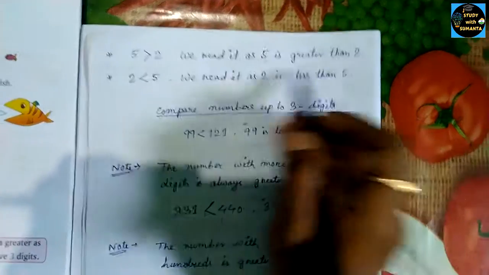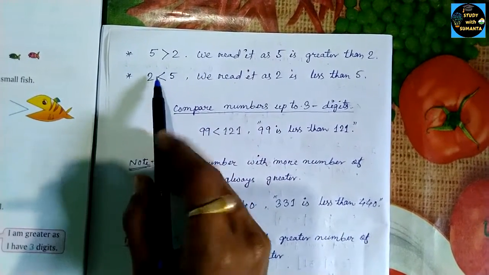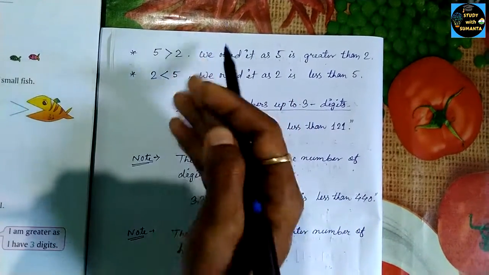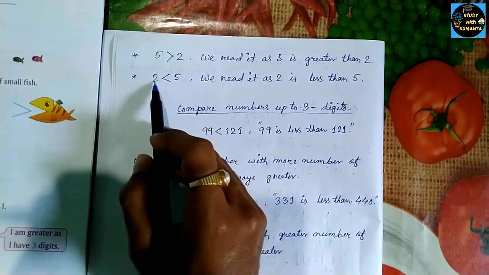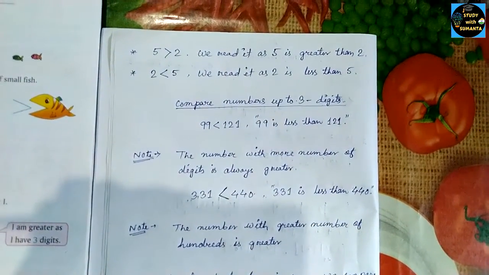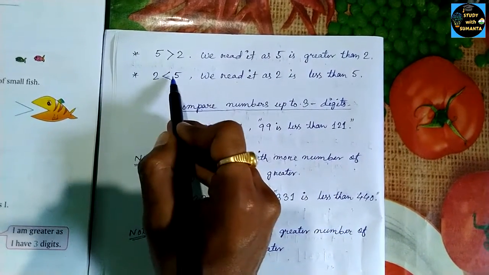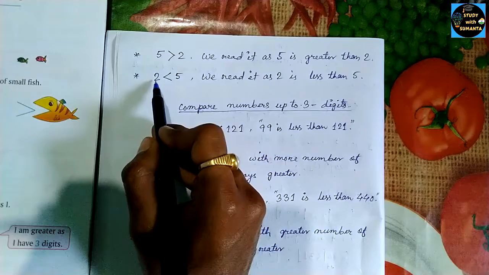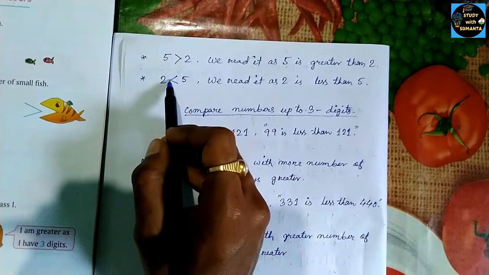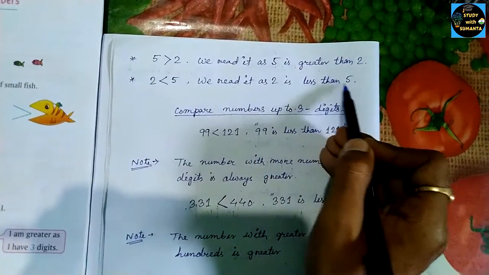In the next one, the symbol is just the opposite. Now on the left side we represent the smaller number and on the right side the larger number. So 2 is smaller than 5, and we read it as 2 is less than 5.